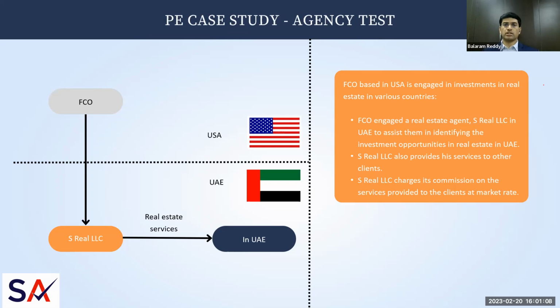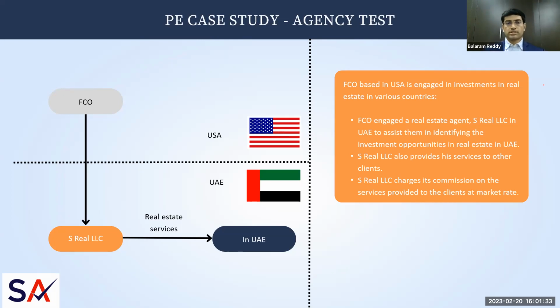Now, in this case, we need to determine whether this S Real LLC, which is a real estate agent, is considered a dependent agent for FCO or not, because they are providing some services. But there are a couple of indicators given in the example that S Real Estate company also provides services to other companies.